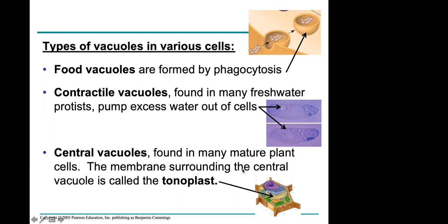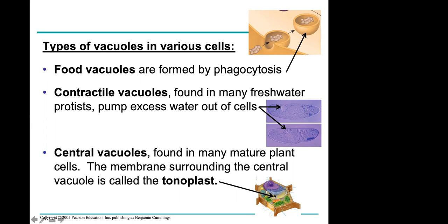so that they maintain the water balance inside this freshwater protist. And plant cells are huge compared to animal cells. The space is maintained using the central vacuole. In mature plant cells, again, guys, there is a big vacuole inside which contains a lot of water.